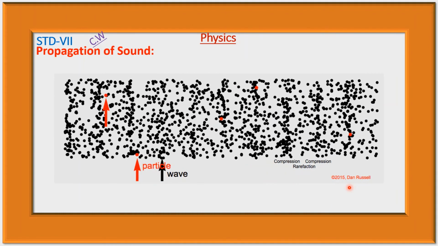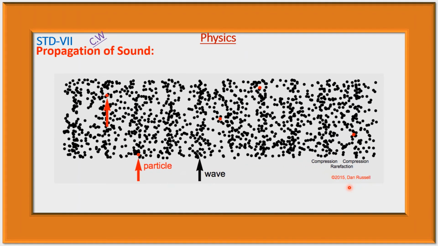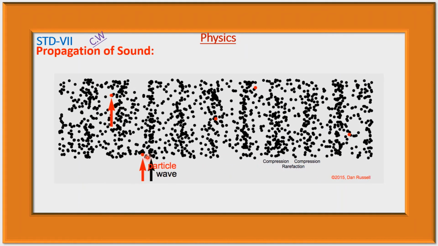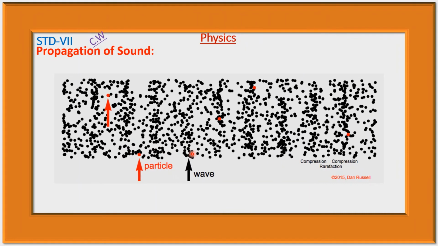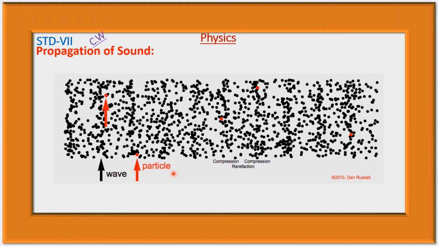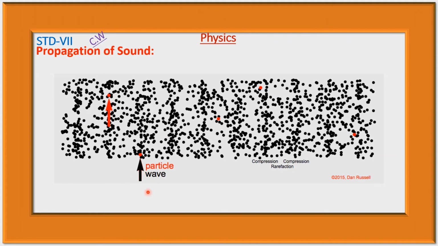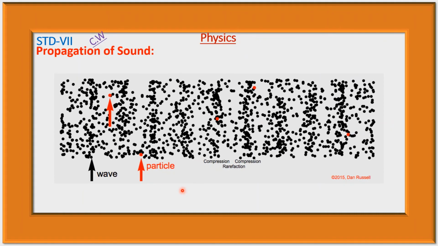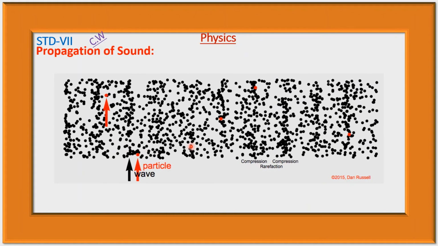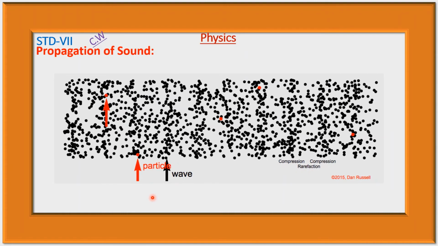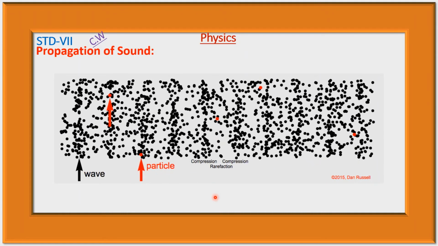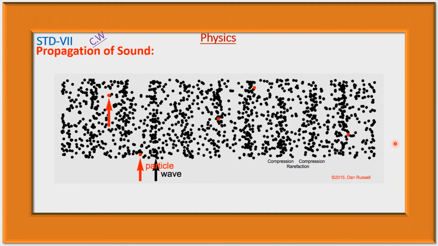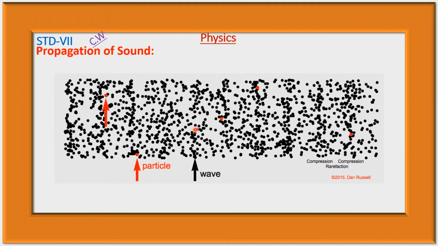And here the mechanism of propagation of sound is shown. Here the particle is vibrating, a to and fro motion of the particle. Here the particles of the medium are not changing their position permanently. They are vibrated about their equilibrium position, and the wave is propagating in this direction. That is, sound is propagating in this direction.